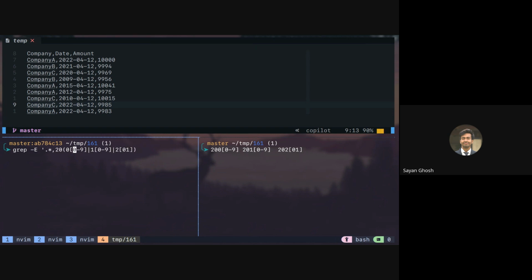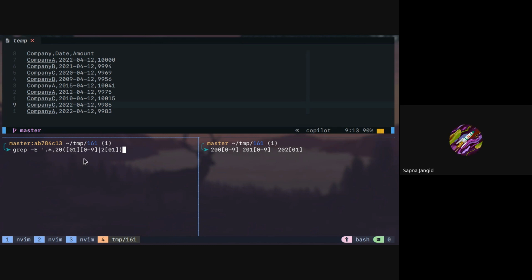Instead of writing the 0 and 1 separately, you can make it like this. It has to be 2, 0, and then either 0 or 1 followed by any character from 0 to 9, or 2 followed by 0 or 1. Okay. So hopefully this is clear. The first part is any year from 2000 to 2019, and this part is only for 2020 and 2021.